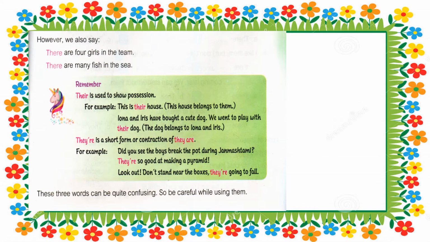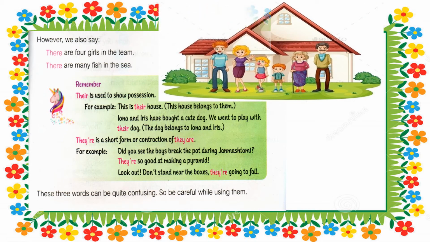So children, and we use their. Their is used to show possession. Possession means when something belongs to someone, or the thing which is owned by someone. For example, this is their house. So children, here this house belongs to them.